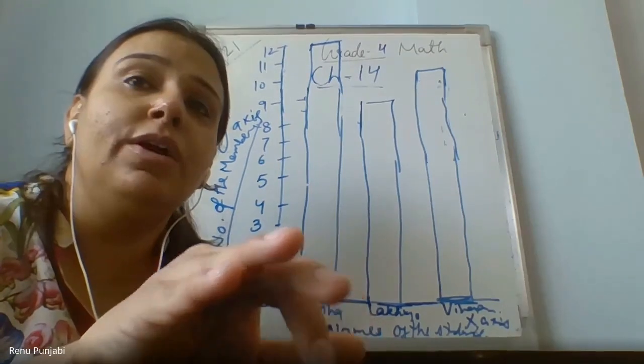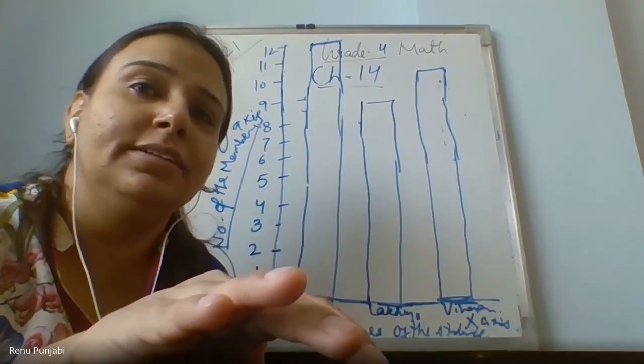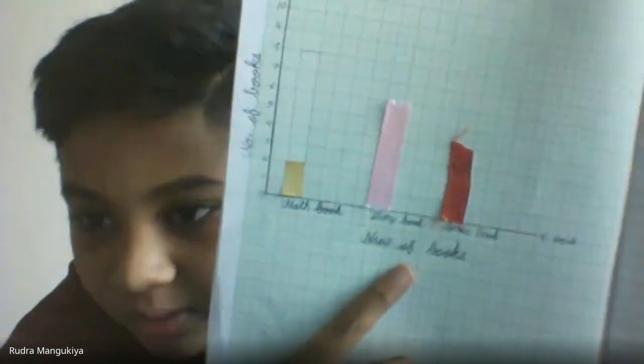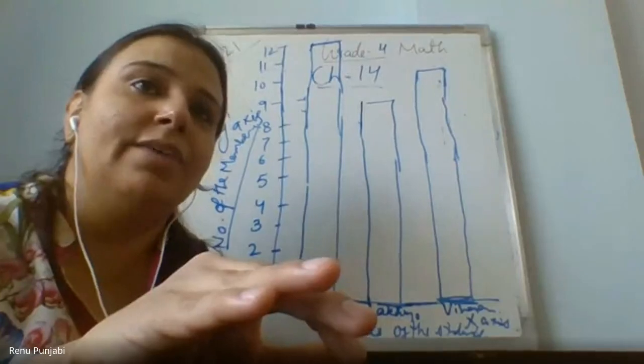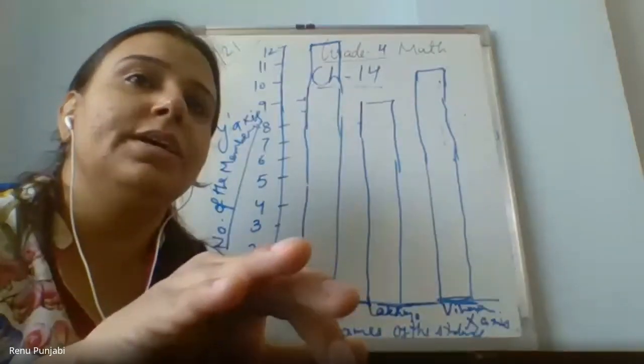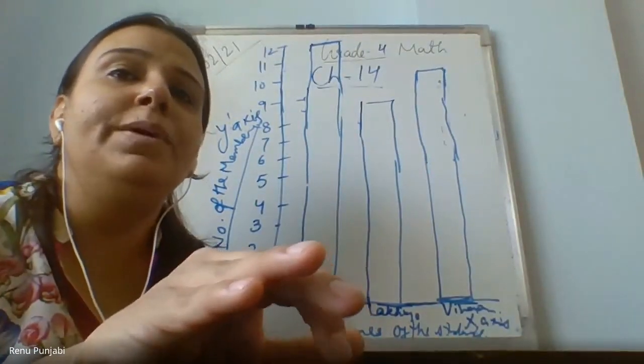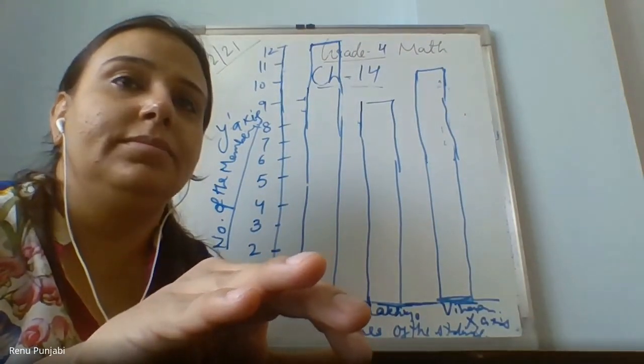Rudra, but you have drawn these bars so far. Why? Ma'am, because it's taking the place of names. No, but then you write the names in the standing line. It is the same only, but there is one color which is light. That's why you are thinking it is... Wait, 1 centimeter. Actually it is, but you cannot see. I will pin you again. Wait a minute. Rudra, your gap is not the same. Ma'am, it means I have to do the names down.